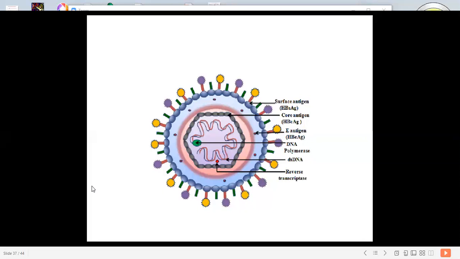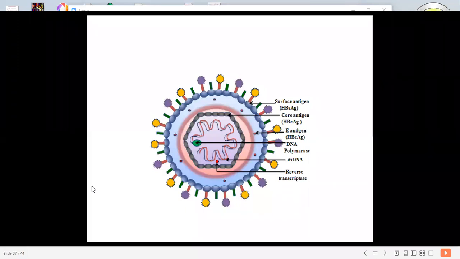Then transfusions, blood products, dialysis, and needle stick accidents, which are very common in healthcare workers. Then intravenous drug abusers and homosexual activity constitute the primary risk categories for HBV infections.